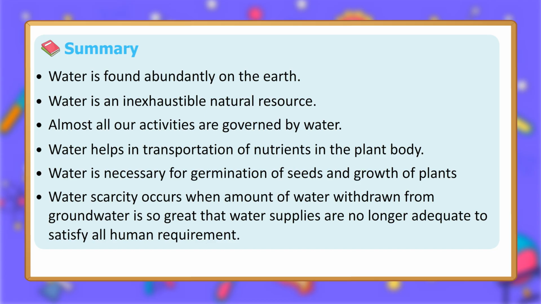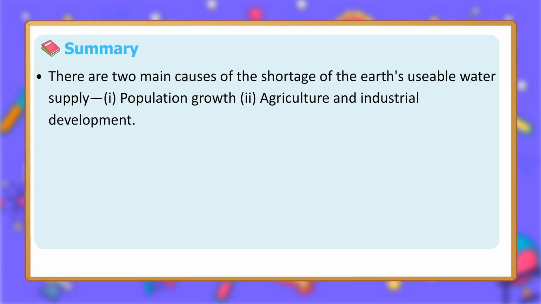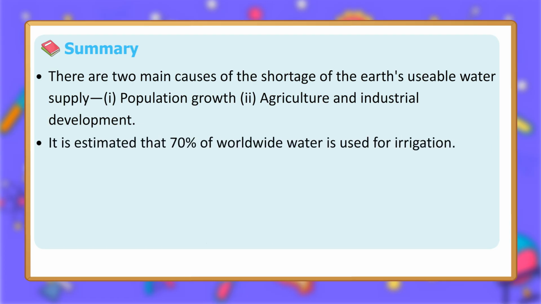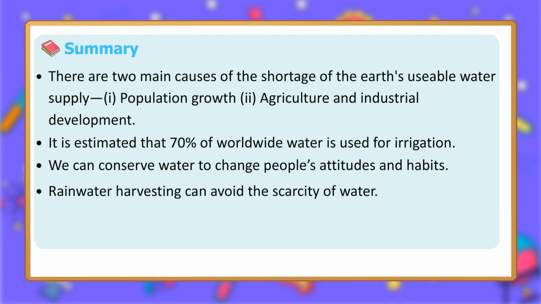Water scarcity occurs when the amount of water withdrawn from groundwater is so great that water supplies are no longer adequate to satisfy all human requirements. There are two main causes of the shortage of the Earth's usable water supply: 1. Population growth. 2. Agriculture and industrial development. It is estimated that 70% of worldwide water is used for irrigation. We can conserve water by changing people's attitudes and habits. Rainwater harvesting can avoid the scarcity of water.